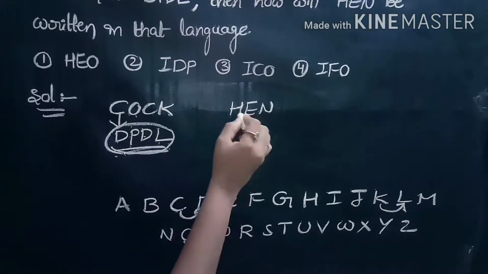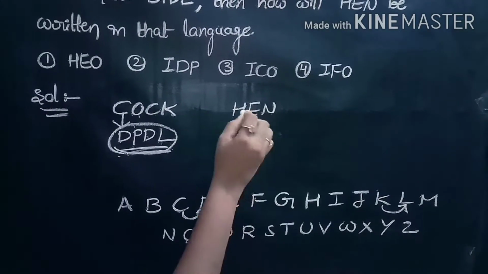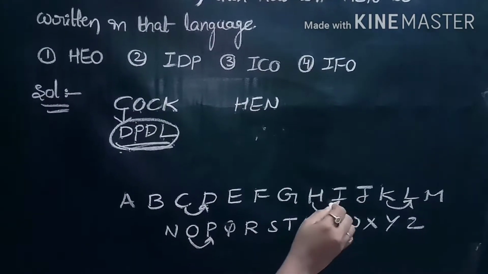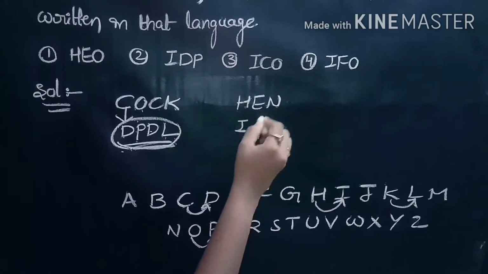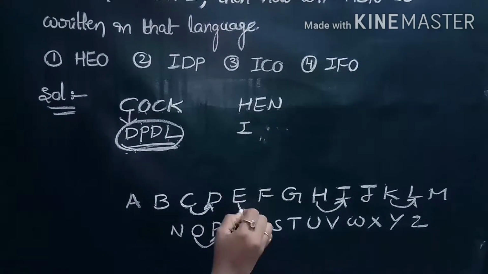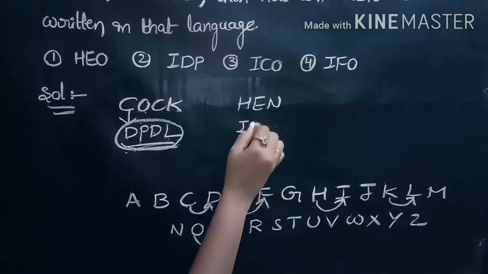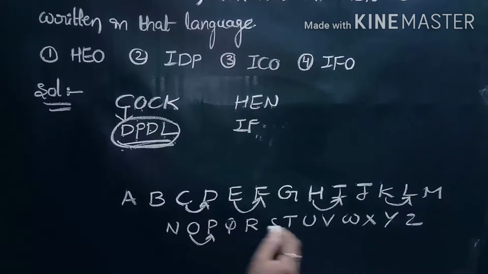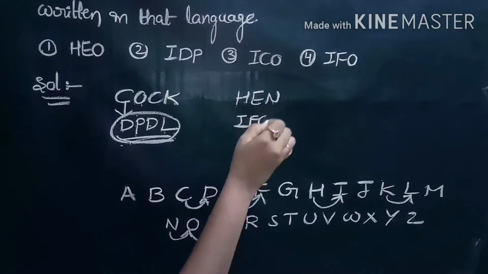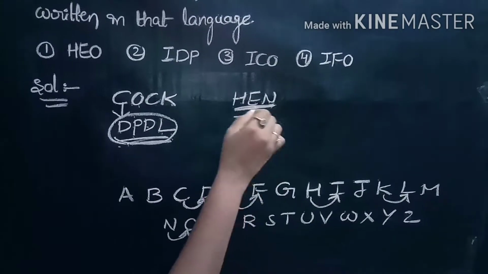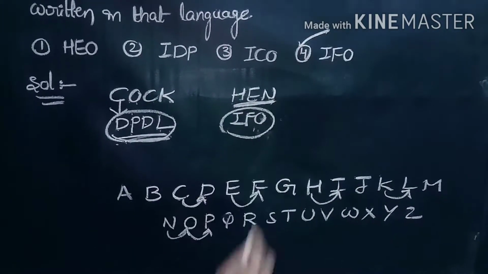Now coming to the word HEN. HEN is coded as follows. H is replaced by its next letter, I, and the second letter E is replaced by its next letter, F, and N is replaced by its next letter O. So the answer for HEN is IFO. That is the last option.